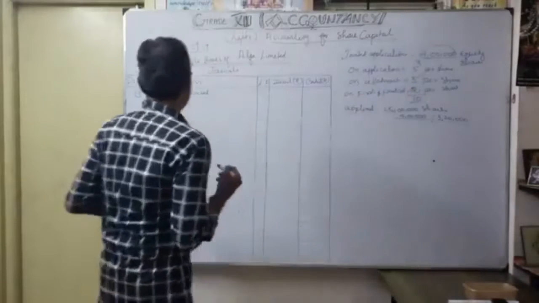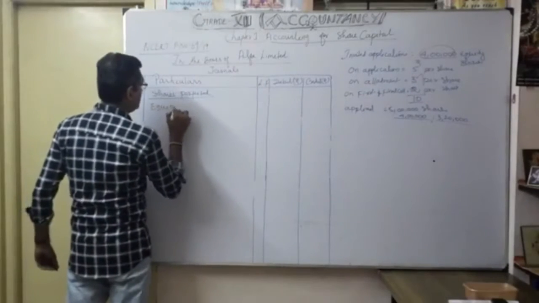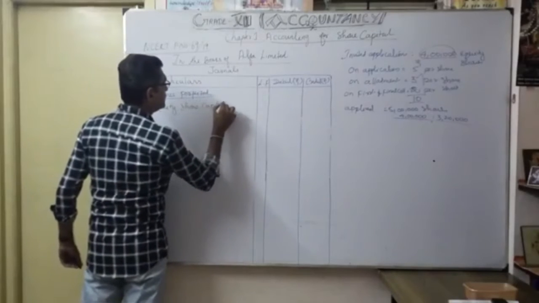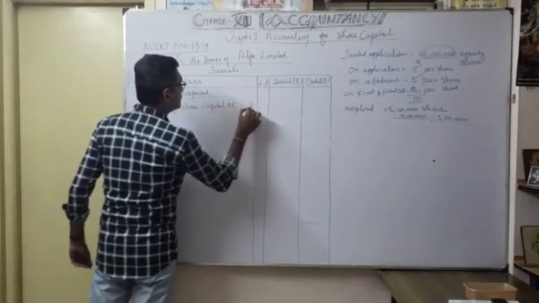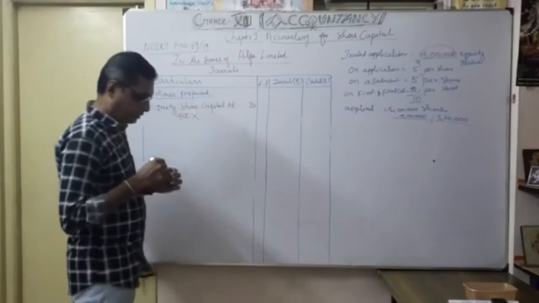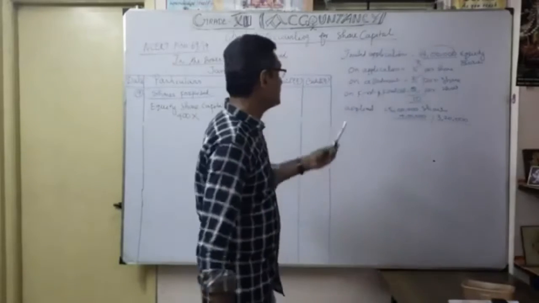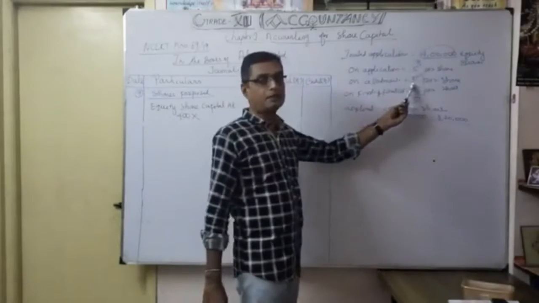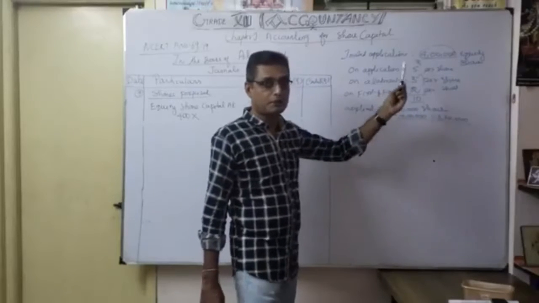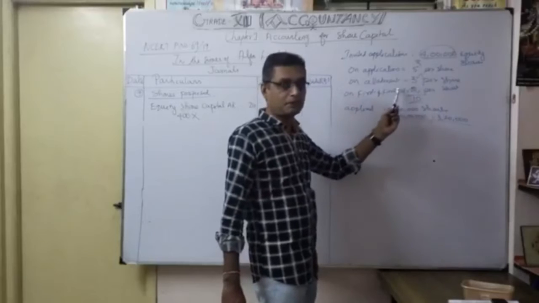Okay, now we see the journal entry: equity share capital account debit. How many shares? 400 into, very important, we are going to discuss how many shares were called up.